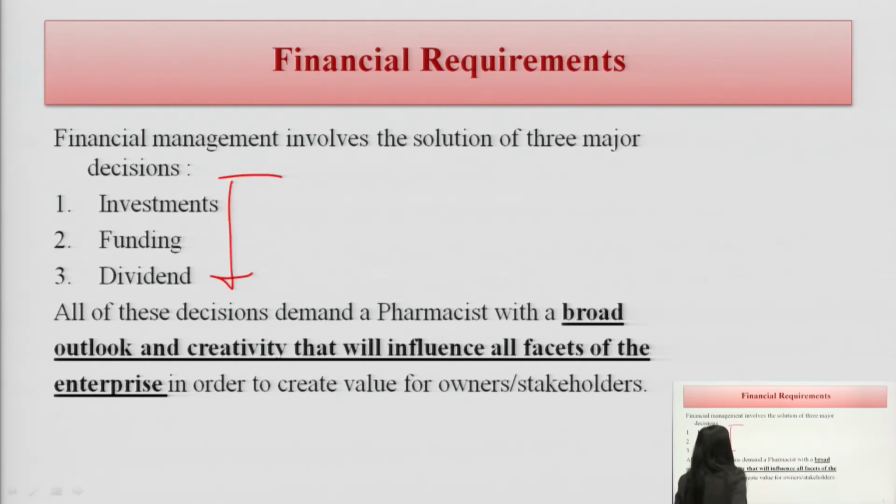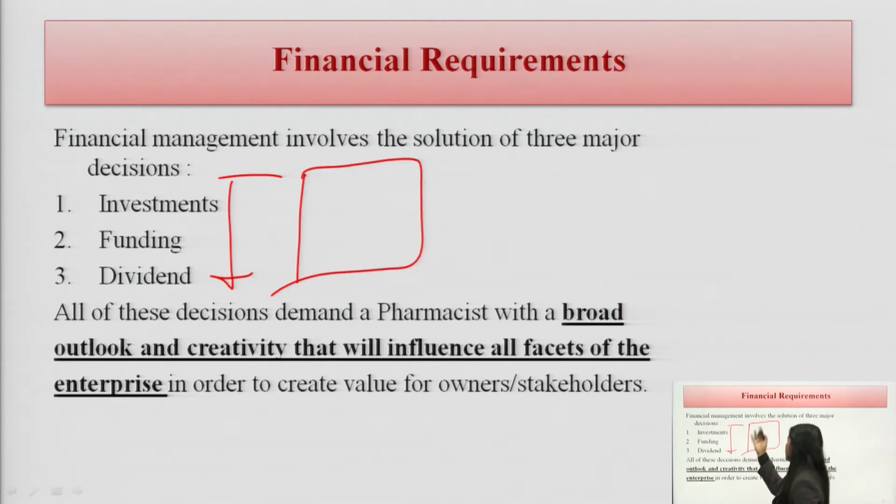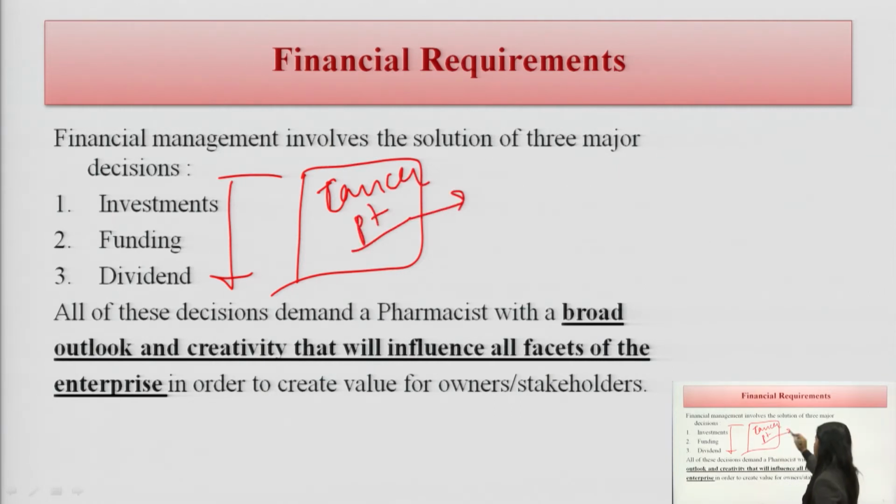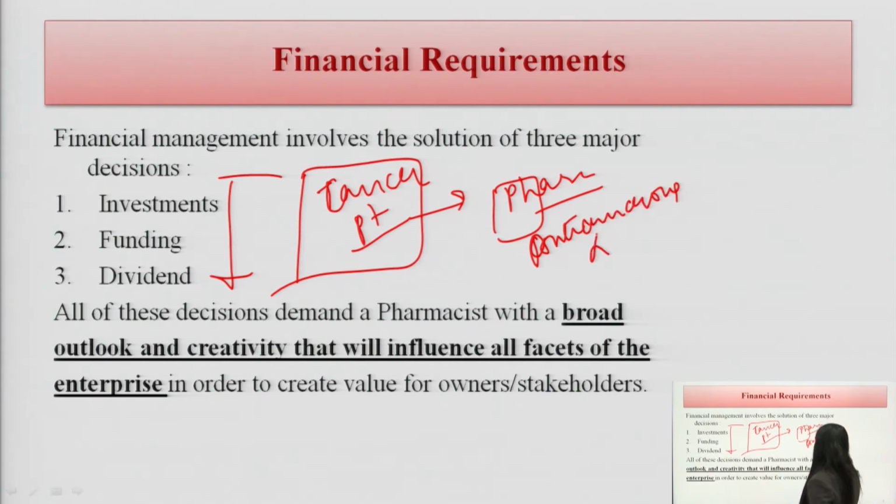What decisions do we have to make? Where will we do the investment as a community pharmacy, which section do we need more? Of course, if a particular hospital is dealing with cancer patients, then the pharmacy related to this hospital, this community pharmacy, what type of medications will it buy? Of course, anti-cancer drugs like this. So the investment decisions will be divided among these sections and how